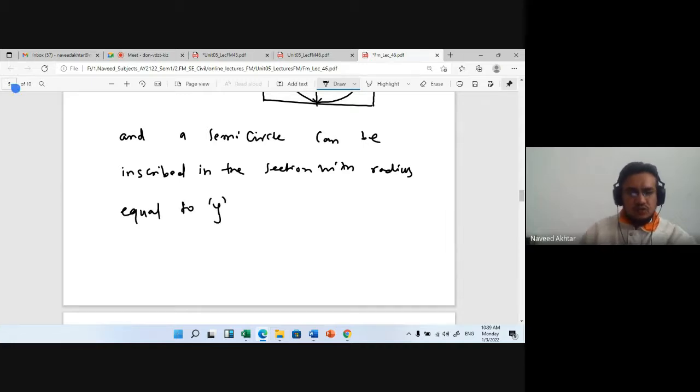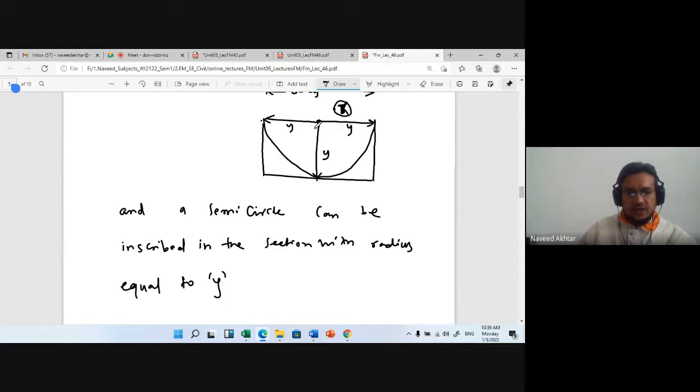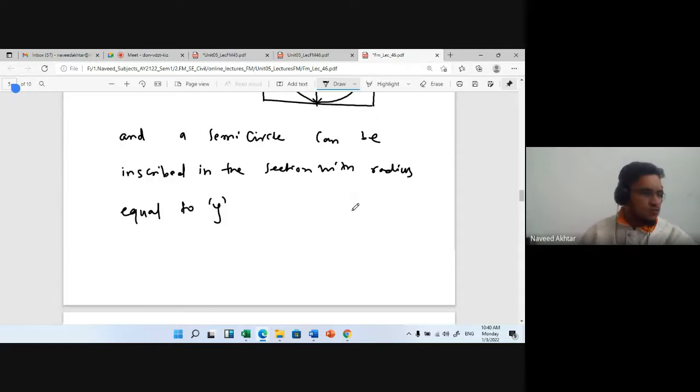This radius y is touching the boundary of the rectangle. So the half circle is touching the boundaries of the rectangle, with radius y.